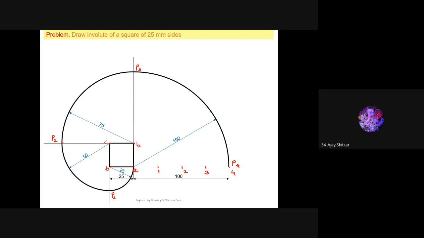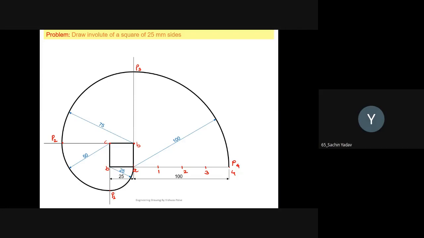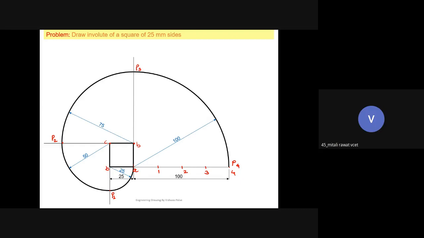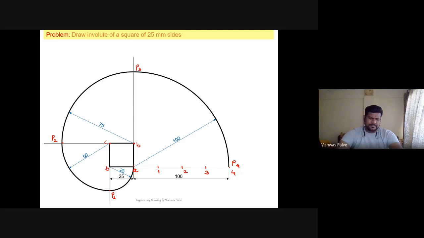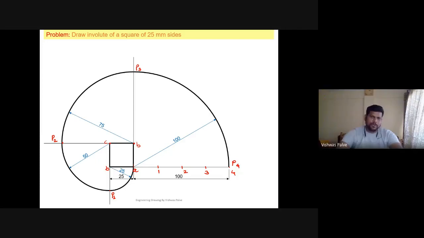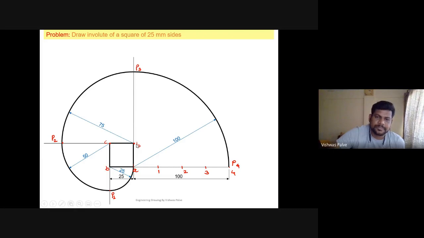Any difficulty in involute for a square? No, sir. You can draw it, I guess. If you have an instrument with you, yes, if you have instruments, then you can easily draw involute for a square. So for P1, we took B as center. For P3, we took A as a center. P3 to P2, which curve you want? Whether P3 to P4 or P2 to P3? P2 to P3, right? Yes, sir. Then B as a center. Okay, sir. Thank you, sir.